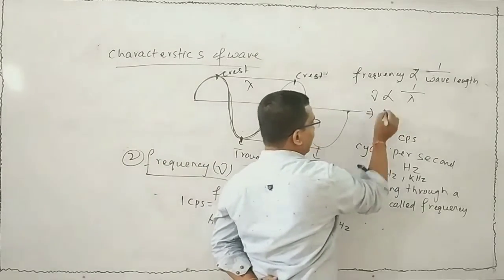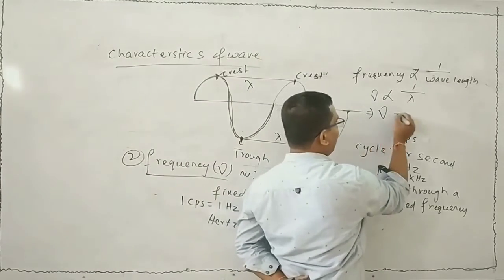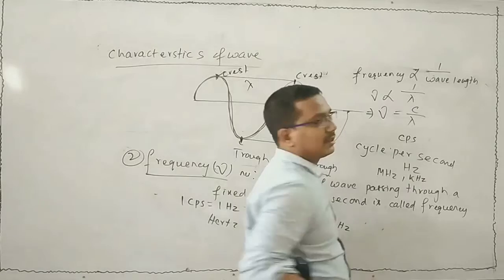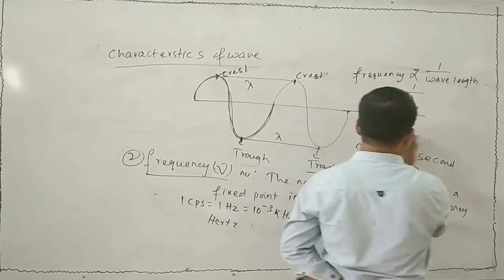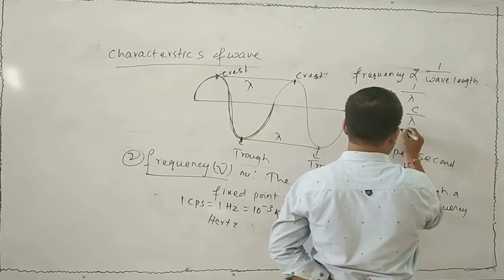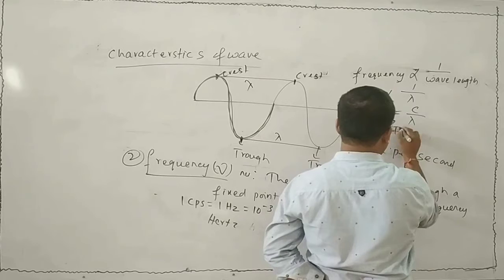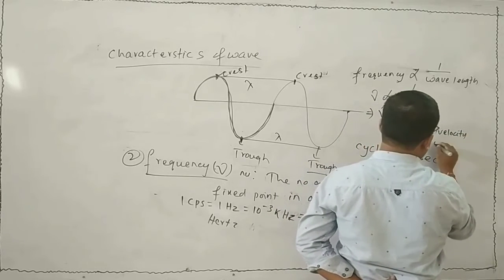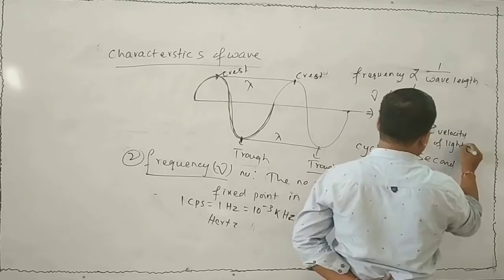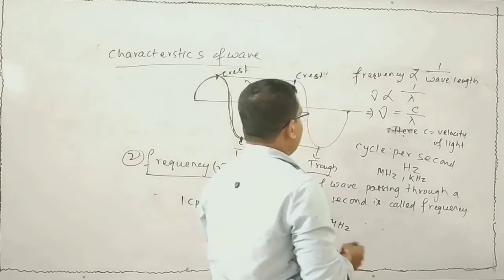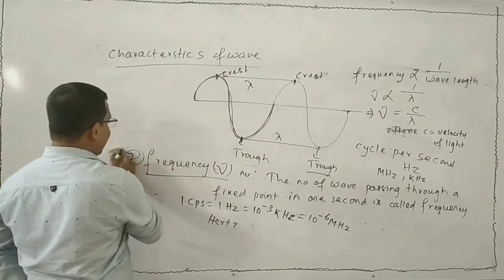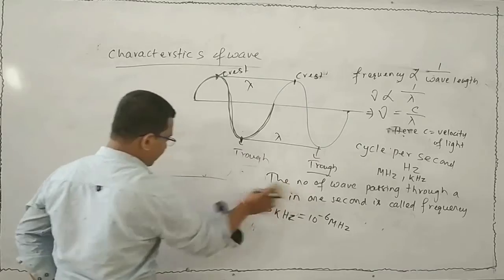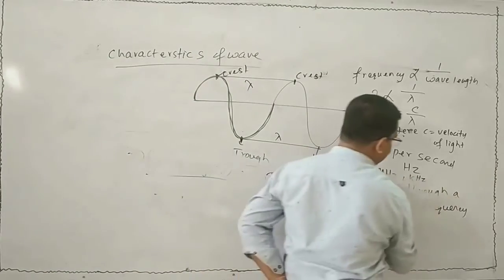Next, nu is equal to c by lambda. c is a constant, and it is called the velocity of light. c is equal to the velocity of light. Next, I will see another characteristic, that is velocity.